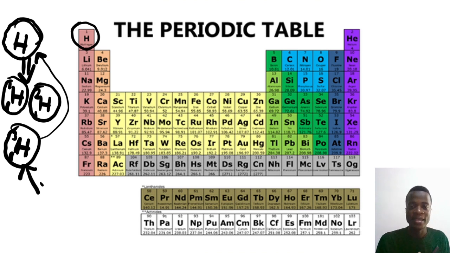So elements are just like a reference, like an address that will help you locate an element, right? But every atom in that particular biscuit has the characteristics of the actual container. Okay, so now what's the difference? If all these are elements on the periodic table, when we go to each of them, we are going to see their actual atoms. So elements contain atoms, just like families contain children or members.